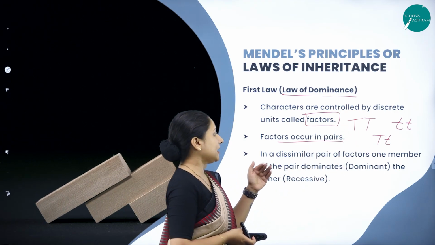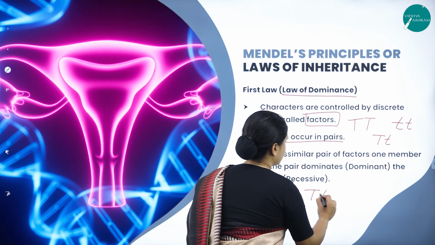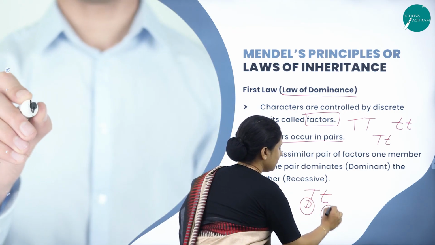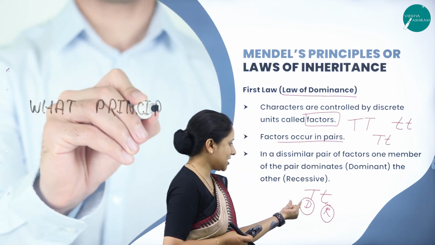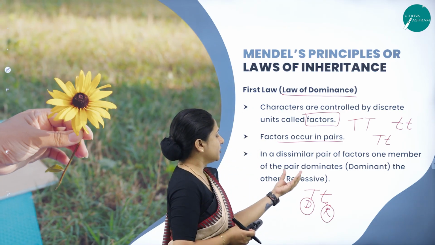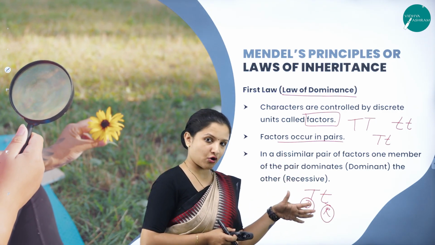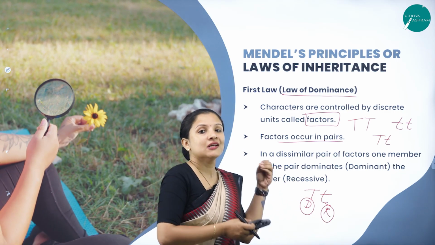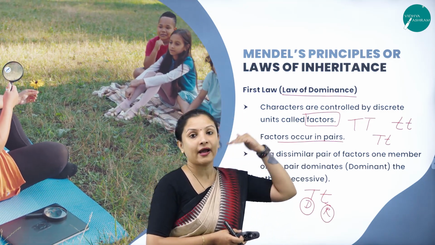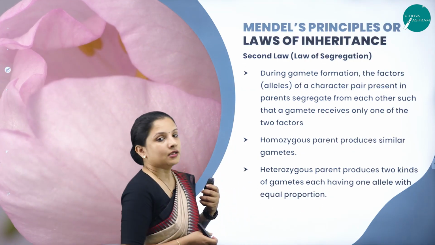In a dissimilar pair of factors, one member will be dominant and one will be recessive, and it is always the dominant gene that gets expressed. This is according to Mendel's law of dominance. For example, when we make a cross between the tall plant and the short plant, we'll always get the tall plant, because the factor responsible for tallness has the upper hand, that is, it is dominant. That is what the law of dominance means.